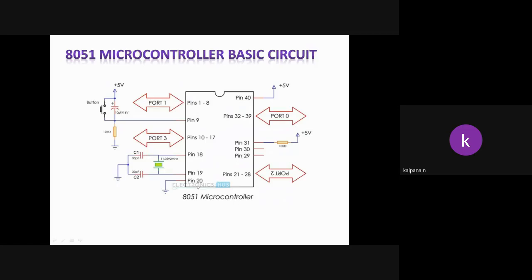This is the basic circuit of 8051. If we want to interface anything to the controller, the diagram should be connected like this. These two are the crystal oscillator, ground, supply, port 0, port 2, port 1, port 3.